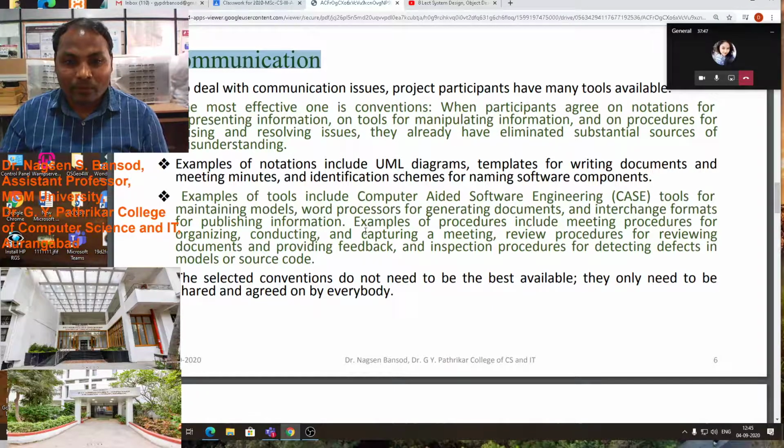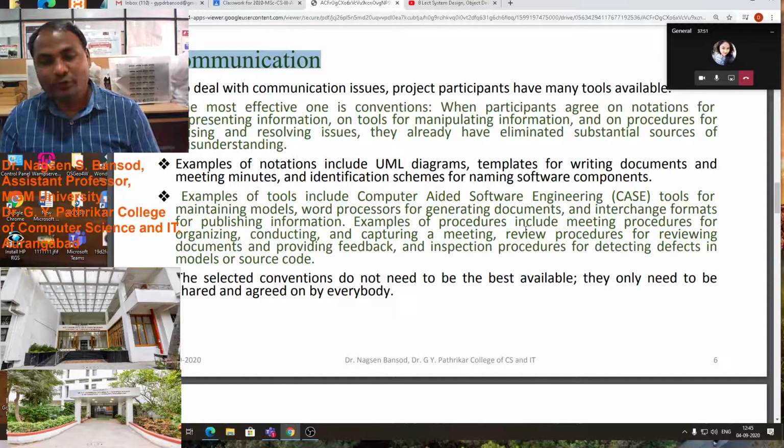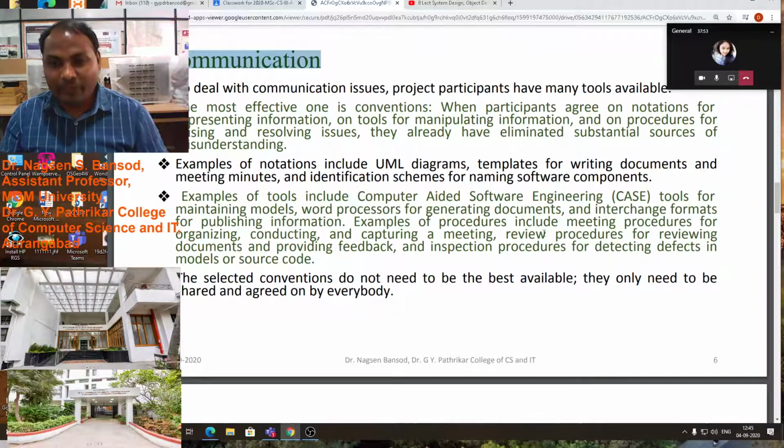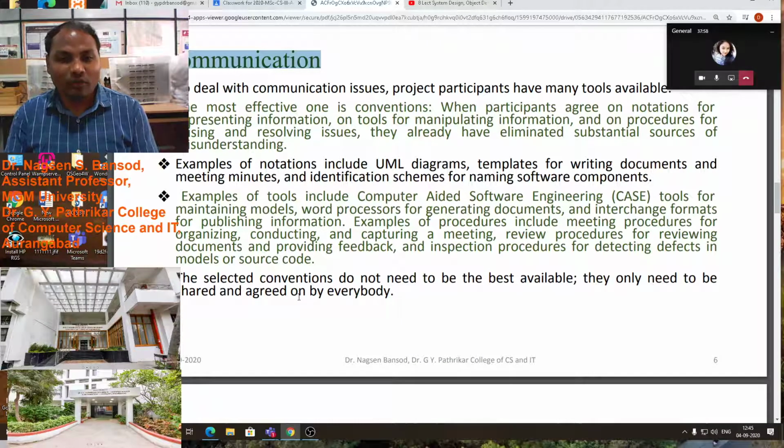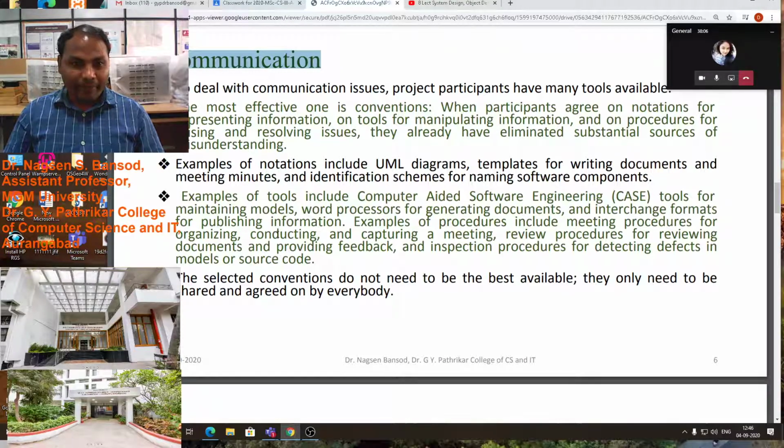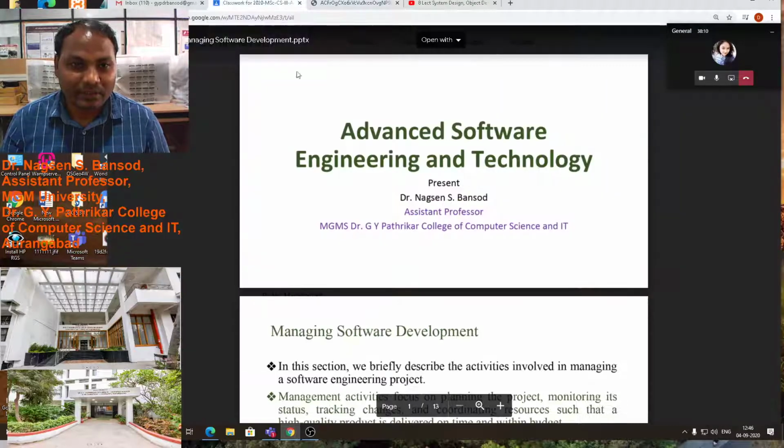Similarly, for generating documents we have to use software, communication and interchange formats for publishing information. Some interchange format we have to use, like you see, this is the PowerPoint presentation.